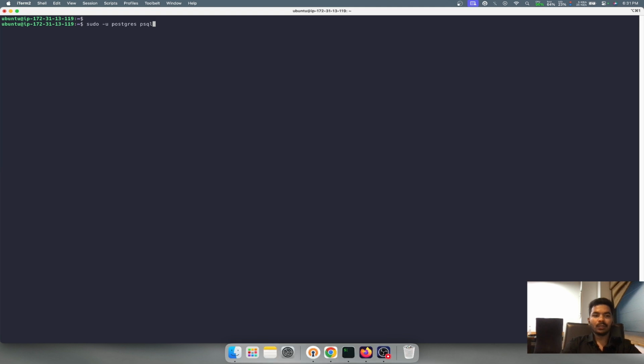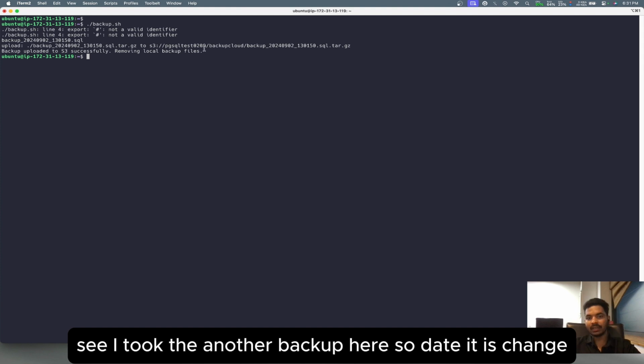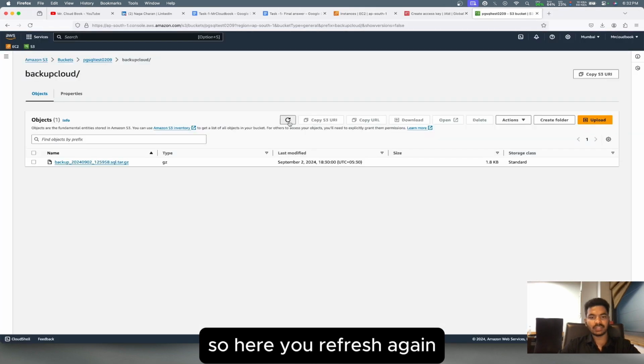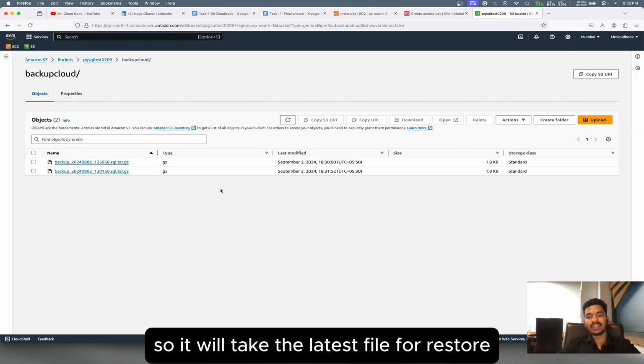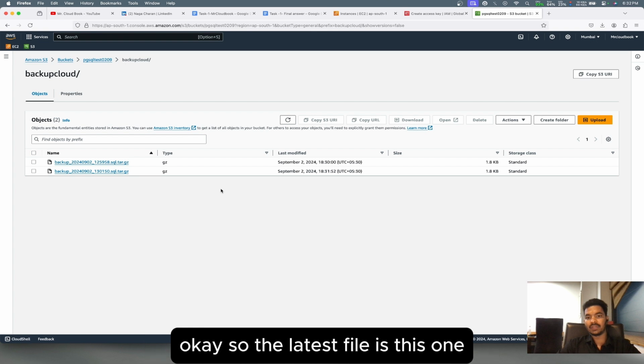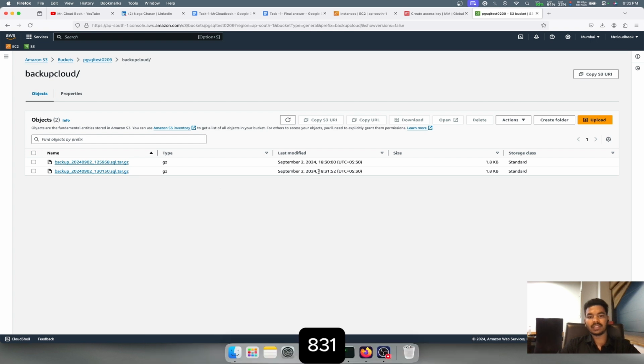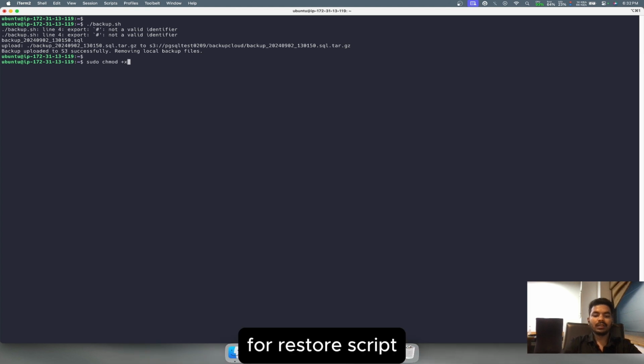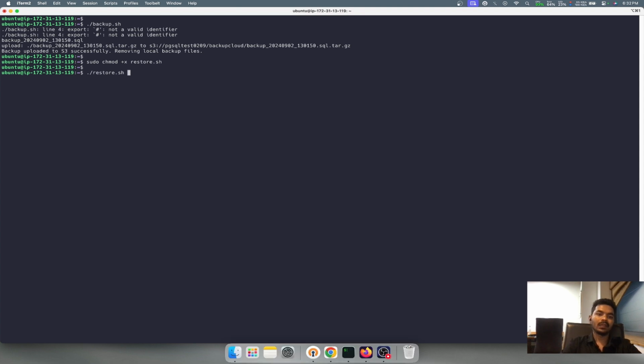Okay, I want to do a backup again. See, I took another backup here, so the date is changed. If you go here and refresh again, it will take the latest file for the restore. Okay, see, the latest file is this one, 831. So the name is 130150. This is the name. So let's give the permissions for the restore script. Okay, I gave it. Run this, enter.